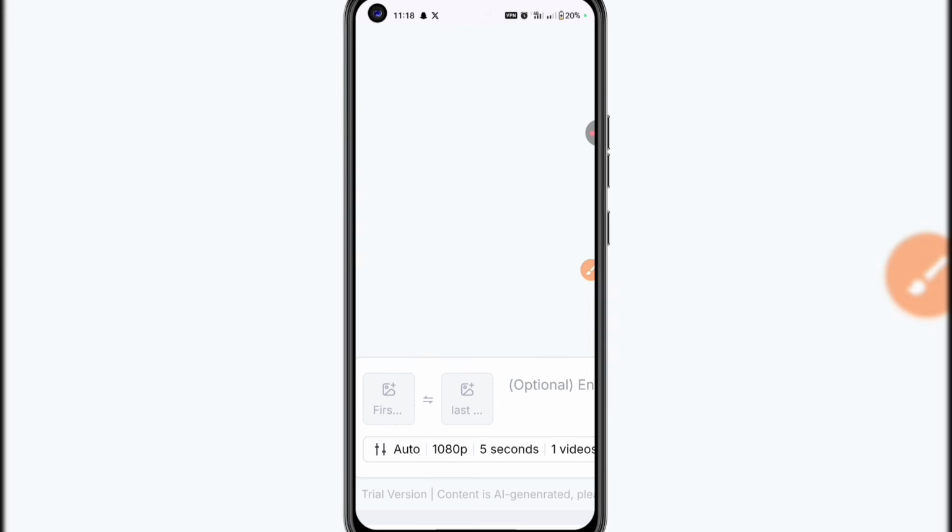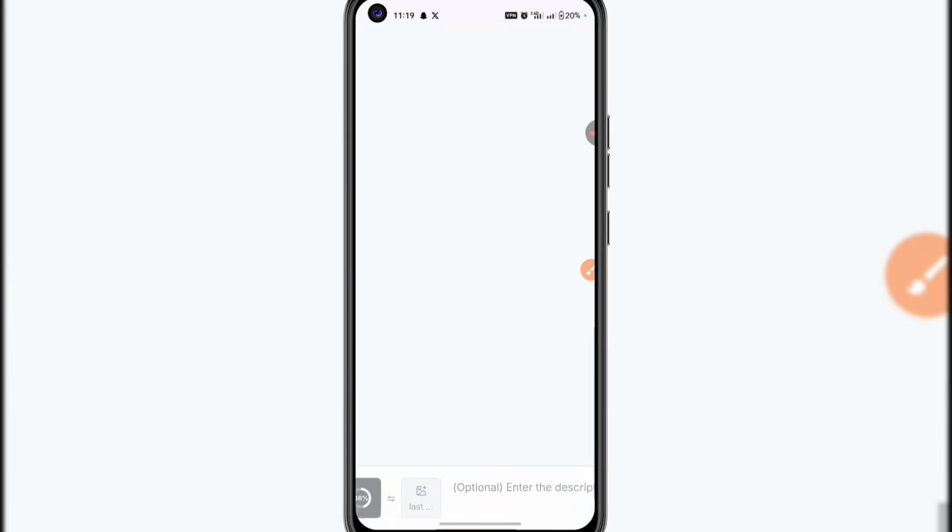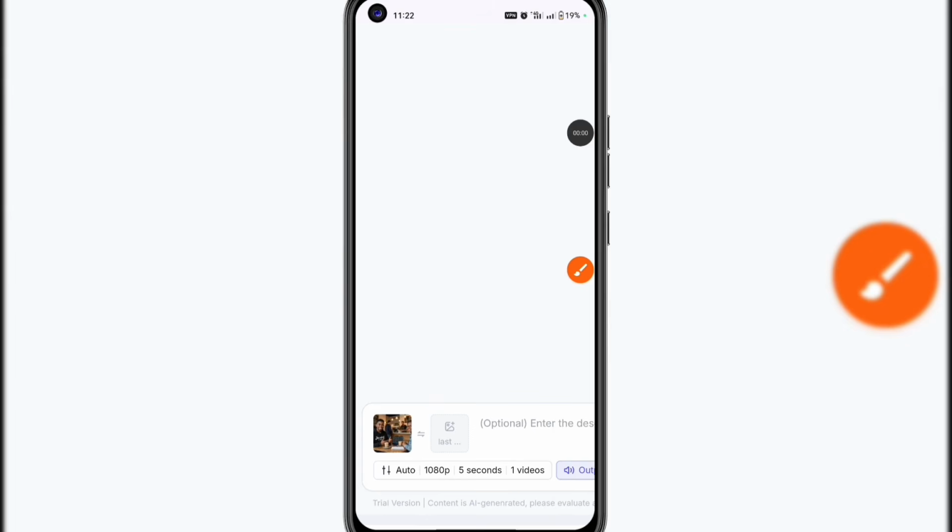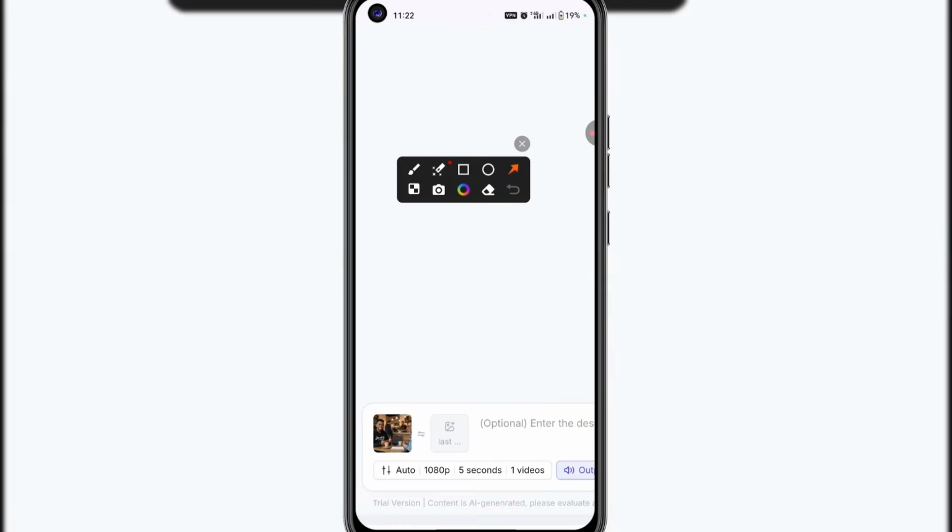Alright, so now I'm uploading the character that I want to animate. You can see that this is uploading, and here is the character that I want to animate on a bigger screen. So let's wait for it to upload. The image has been uploaded. Here is where you're going to type in your prompt, and here is where you're going to select the settings for this video.